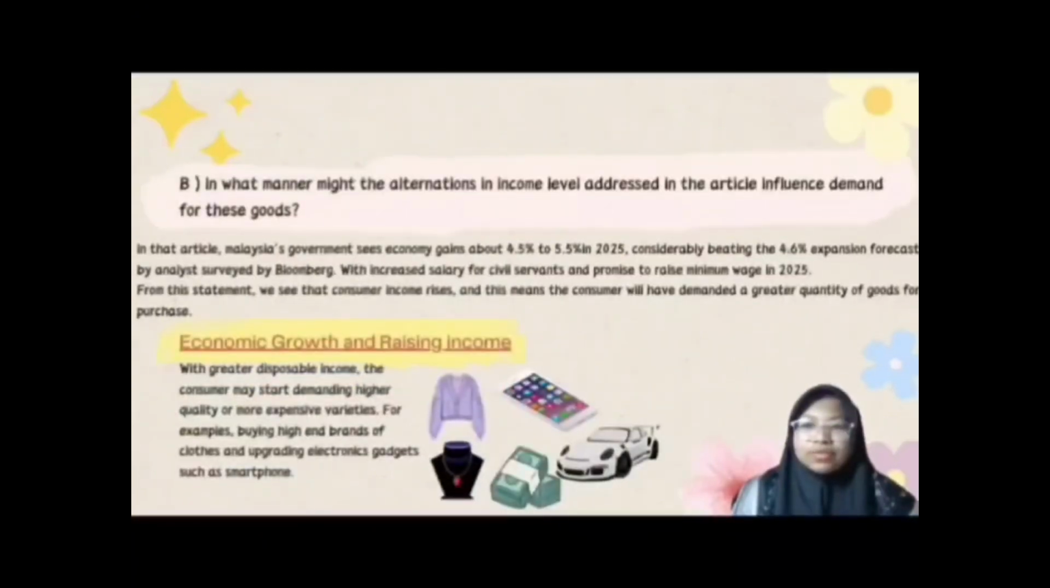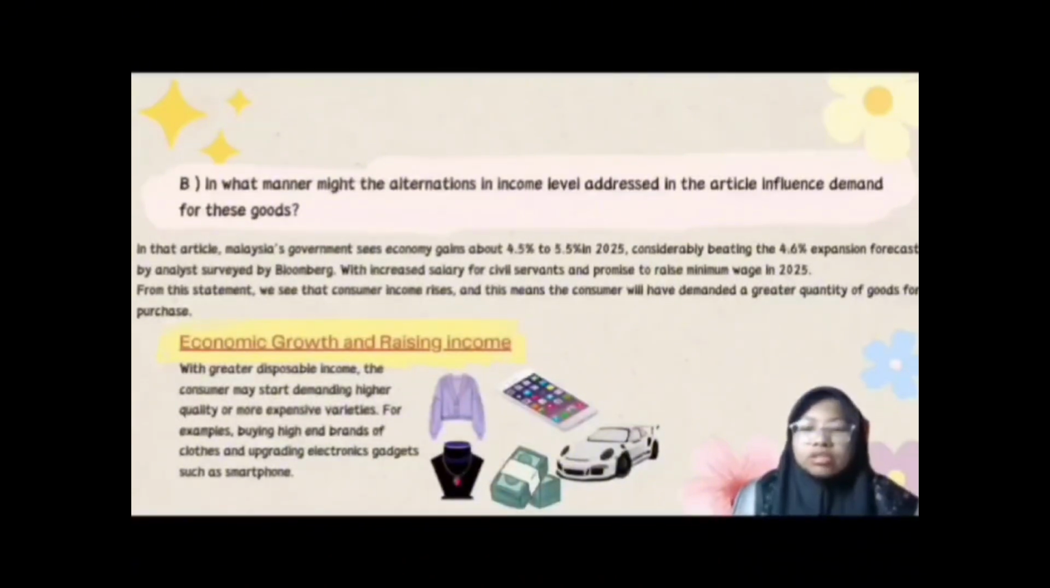Question number 2. In what manner might the alterations in income level addressed in the article influence demand for these goods? In the article, Malaysia's government sees economic gains of about 4.5% to 5.5% in 2025, considerably beating the 4.6% expansion forecast by analysts surveyed by Bloomberg. With increased salary for civil servants and a promise to raise minimum wage in 2025. From the statement, we see that consumer income rises